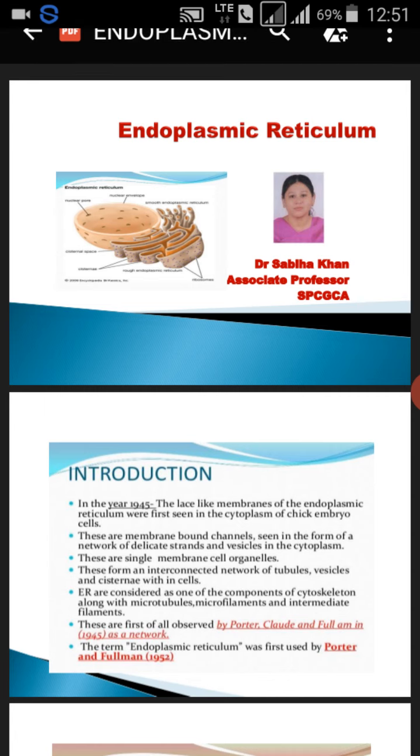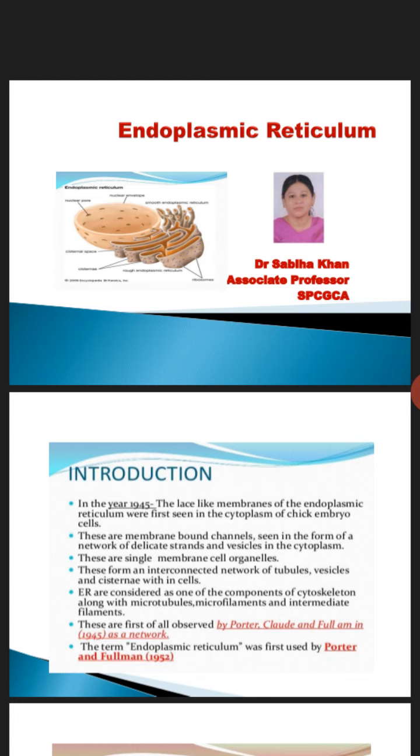So what happened in the cytoplasm of the chick embryo: a lace-like membrane was seen. The membrane was single layered. It had a network of these structures, cisternae, tubules and vesicles. They were interconnected in the form of a network, and all this constitutes the endoplasmic reticulum.